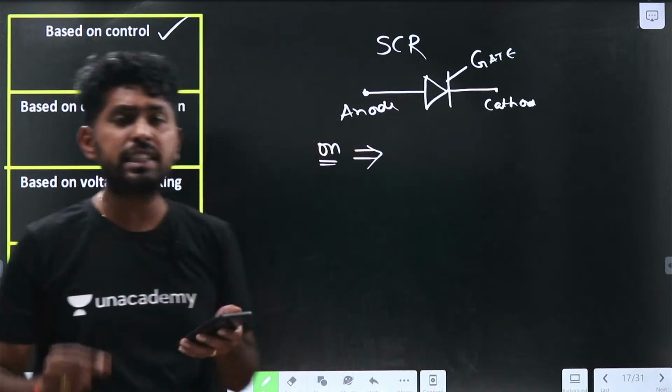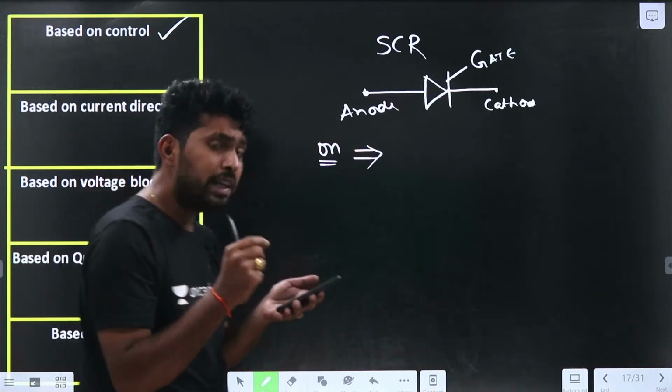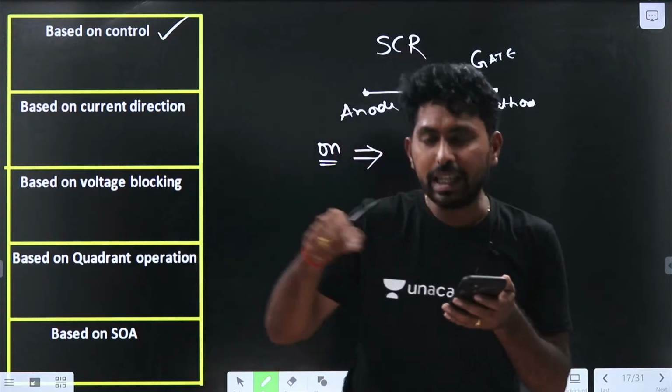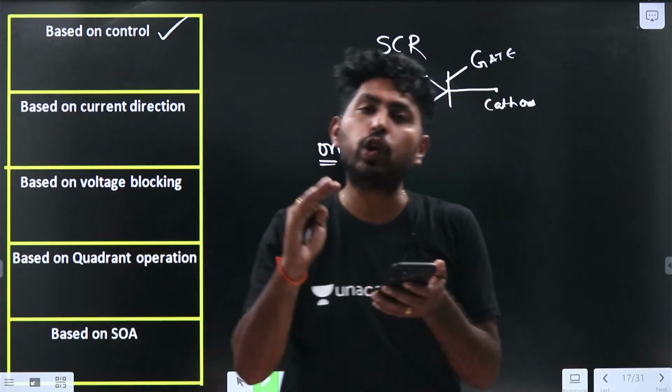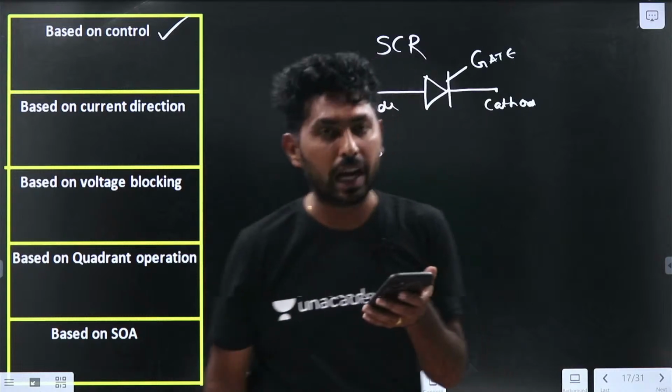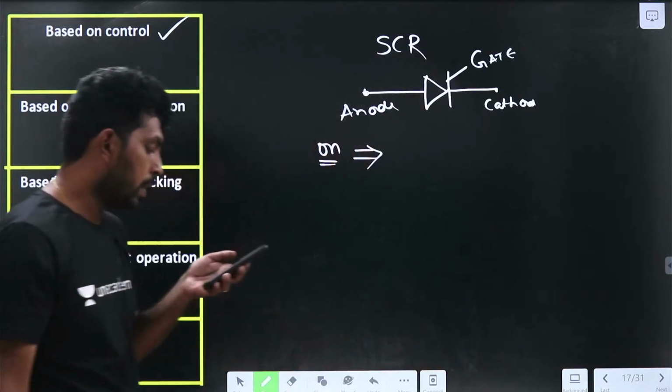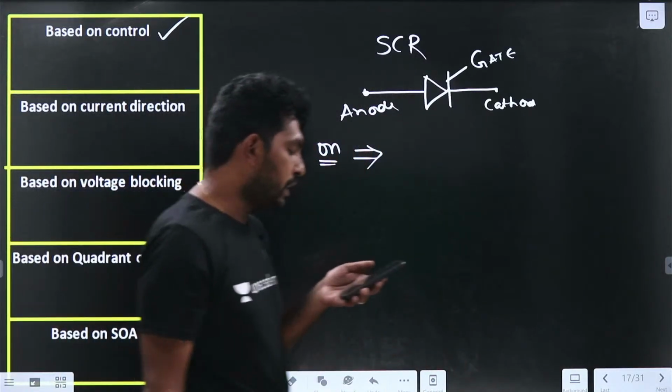So SOA means safe operating area. In that safe operating area only, we need to operate the device. Otherwise, the device will get damaged.